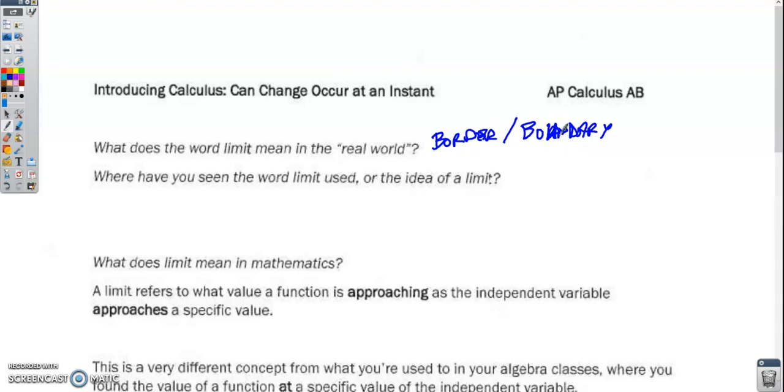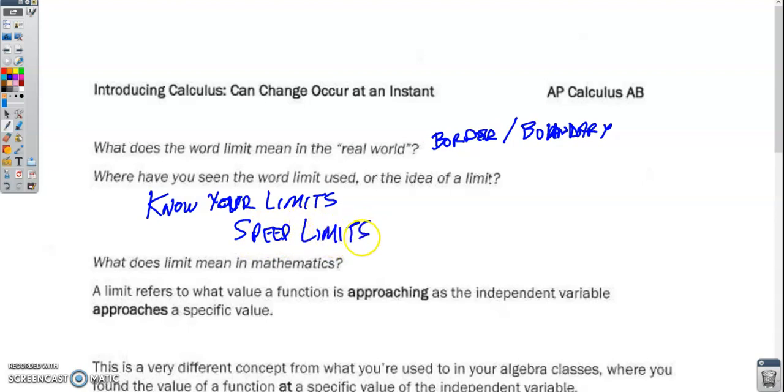To me, you talk about people, know your limits. This is some kind of boundary that you can never break through. You're stuck there. It's where you're capped out. Or another place we've heard the word limit, I'm sure, is speed limits, which are supposed to be boundaries that your speed doesn't exceed.